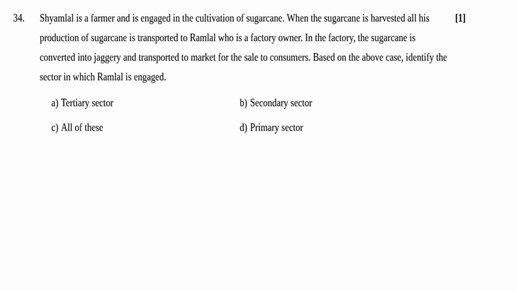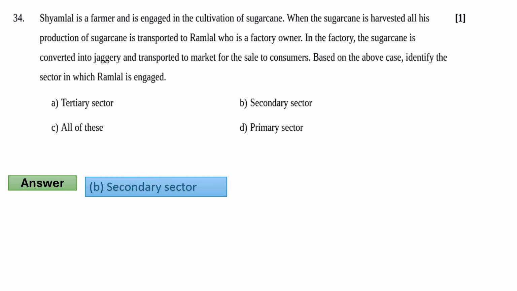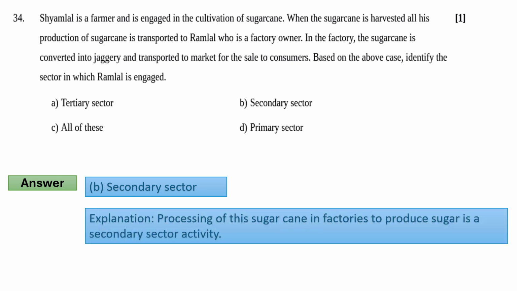Now question number 34. Shyamlal is a farmer and is engaged in the cultivation of sugarcane. When the sugarcane is harvested, all his production of sugarcane is transported to Ramlal, who is a factory owner. The sugarcane is converted into jaggery and transported to market from a scale to consumer. Based on the above case, identify the sector in which Ramlal is engaged. So the correct option will be option number B, secondary sector. Explanation of this answer will be, processing of this sugarcane in factories to produce sugar is a secondary sector activity.